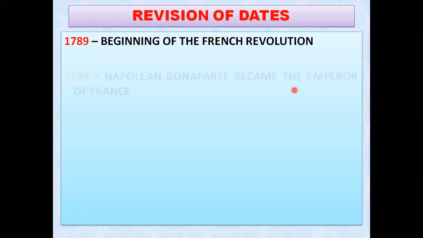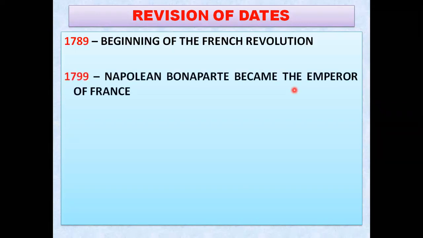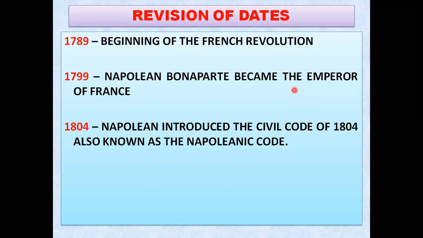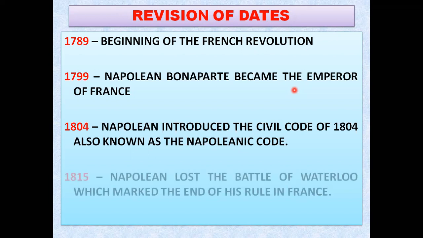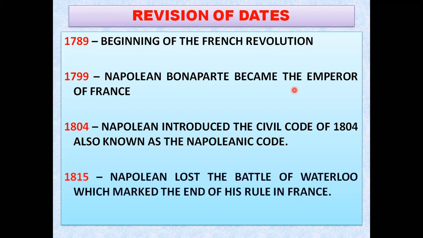Let us recap. In 1789, that was the beginning of the French Revolution. In 1799, Napoleon Bonaparte became the Emperor of France, and he introduced the Civil Code of 1804. Just after 5 years, he brought some changes in France through the Napoleonic Code or the Civil Code of 1804 that we have discussed in our previous tutorial. He became the emperor in 1799, and in 1804 he introduced the Civil Code.